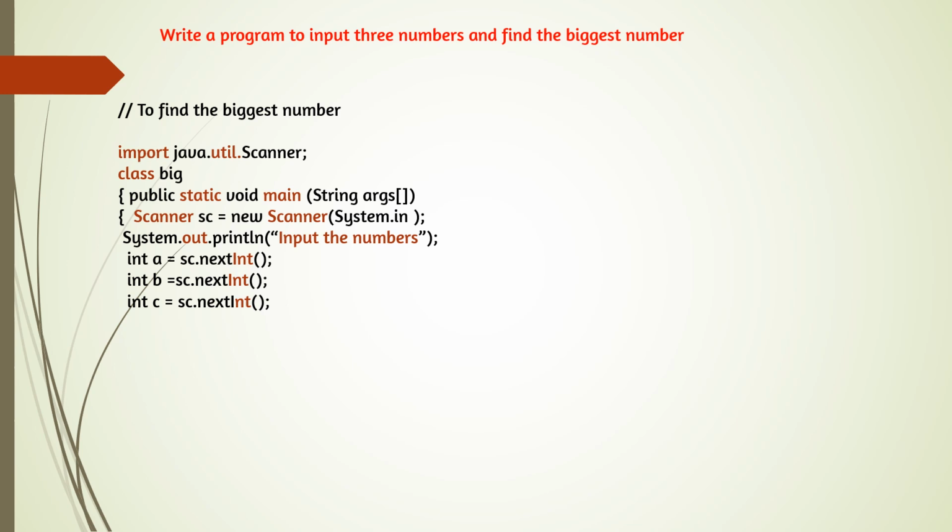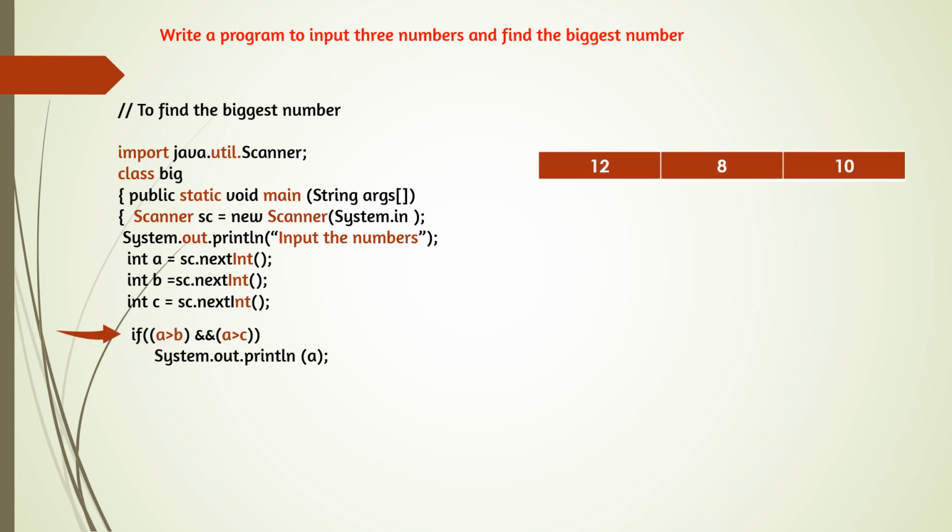So now, first step, input the numbers. int a = sc.nextInt(); int b = sc.nextInt(); and int c = sc.nextInt(); So we got the 3 numbers a, b and c. And now one by one we can check the conditions and find the biggest number.